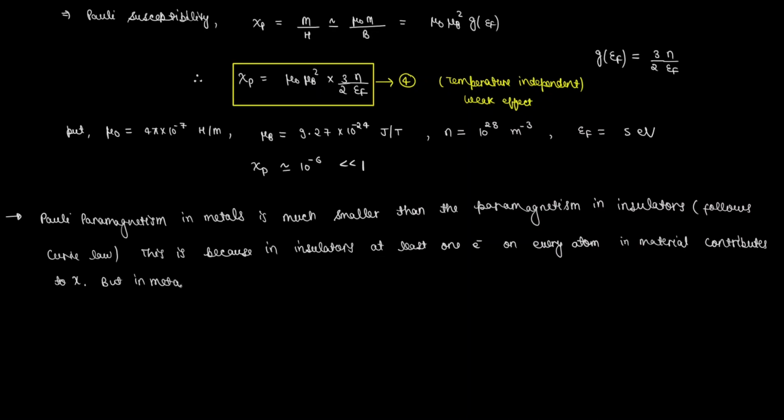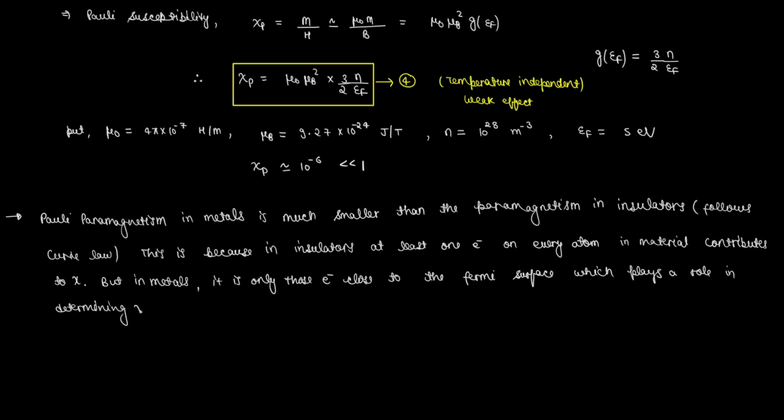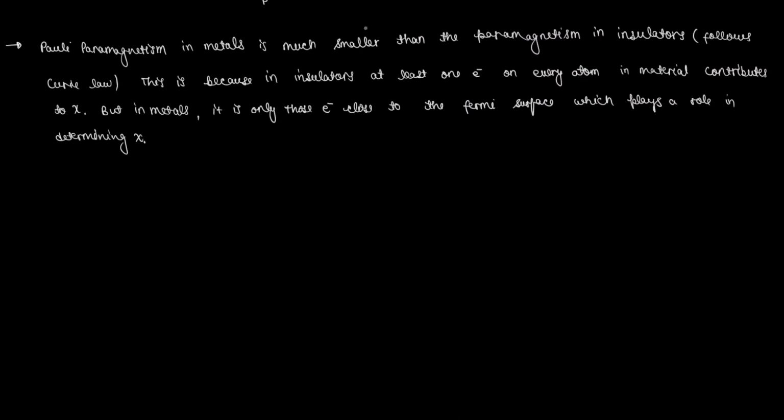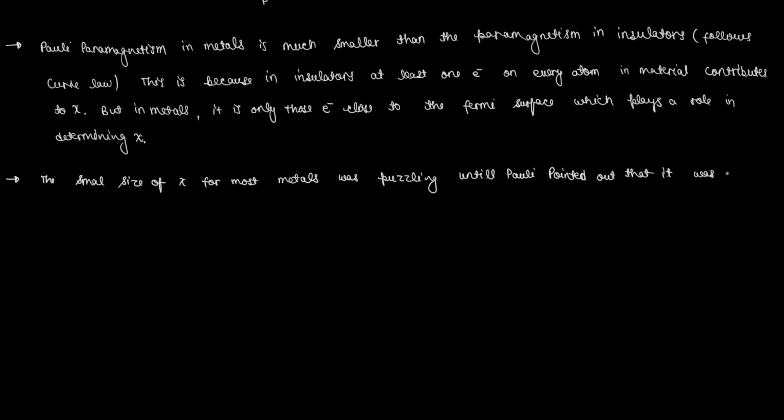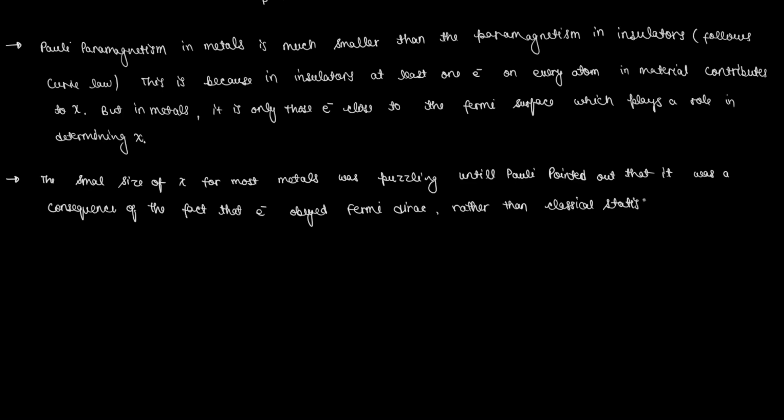But in metals, it is only the electrons close to the Fermi surface which play a role in determining the susceptibility. The small size of susceptibility for most metals was puzzling until Pauli pointed out that it was a consequence of the fact that electrons obey Fermi-Dirac statistics rather than classical statistics.